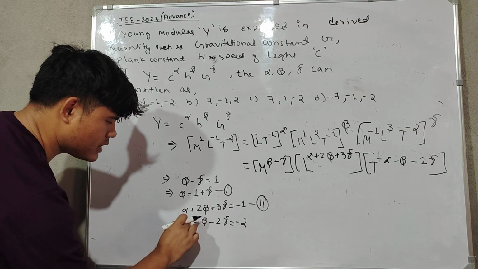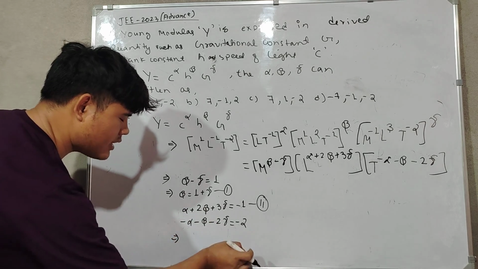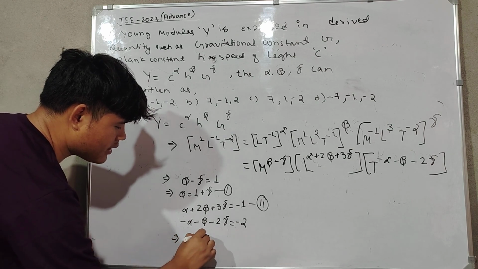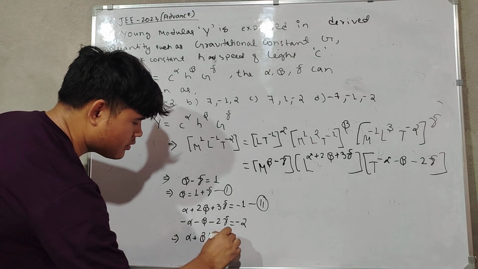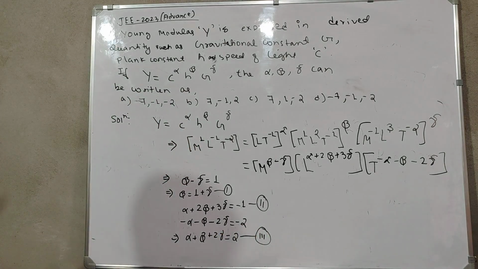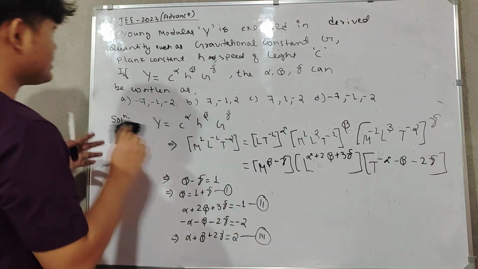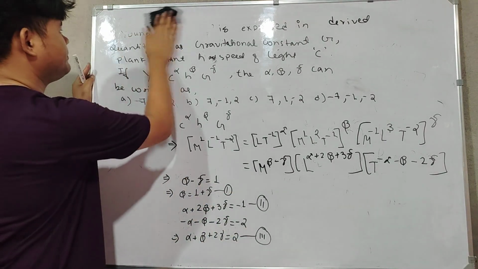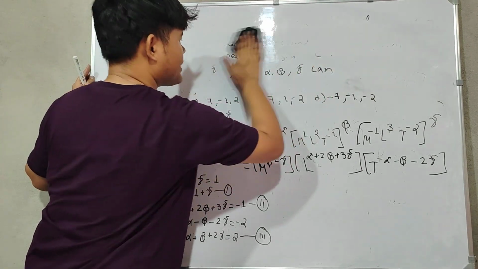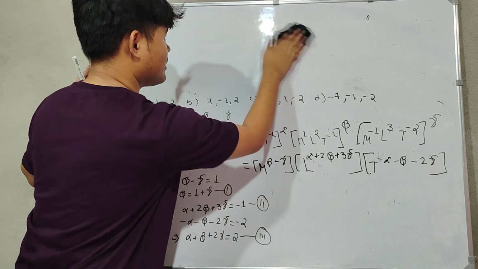If we bring minus 2 to this side and alpha to the other side, then all will be positive, so alpha plus beta plus 2 gamma is equal to 2. This is equation 3. Now we have to find the values of alpha, beta and gamma. Note the questions and try to find it out by yourself.